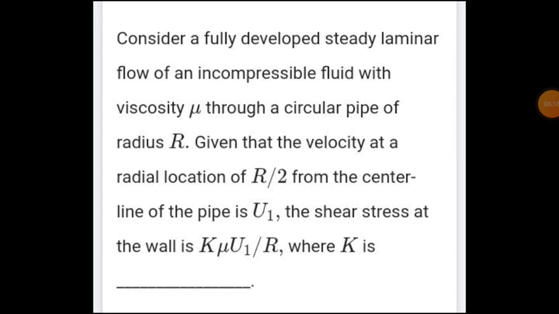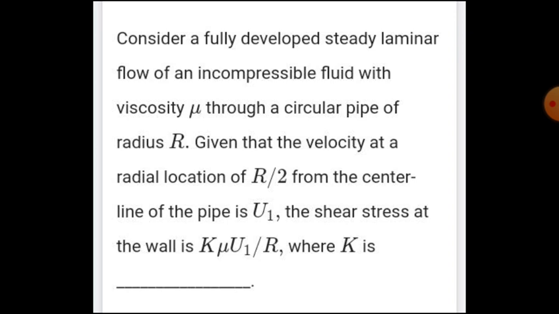Consider a fully developed steady laminar flow of an incompressible fluid with viscosity mu through a circular pipe of radius capital R, given that the velocity at the radial location of R by 2 from the center line of the pipe is U1, the shear stress at the wall is capital K mu U1 by R, where K is the